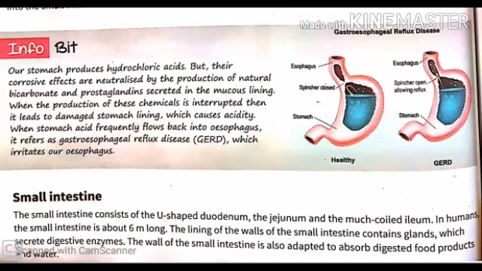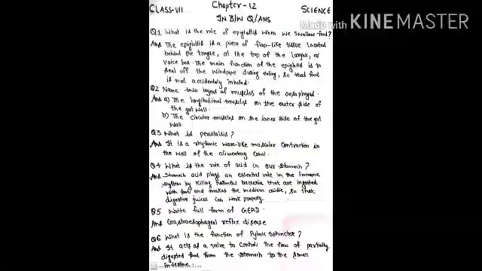So that's all for today. Now I have prepared a few in-between questions for you. Copy them in your notebook. Go through the topic again. Read it properly to make it more clear.